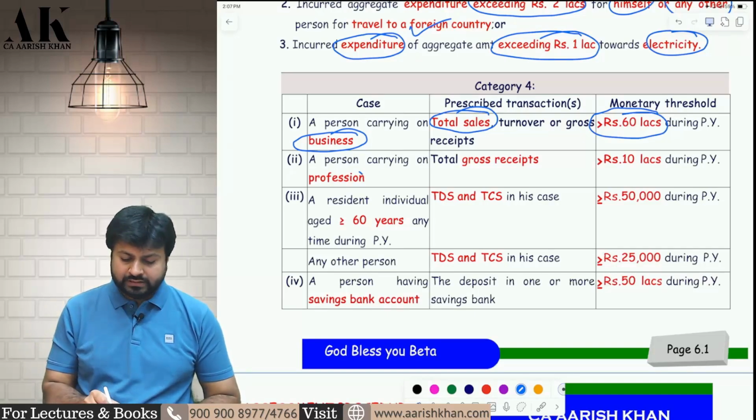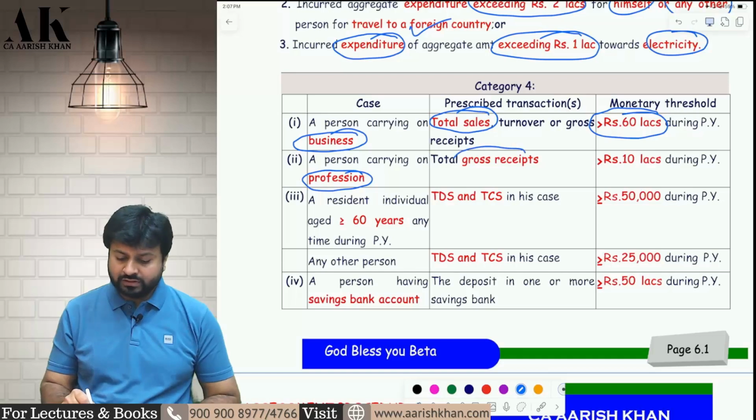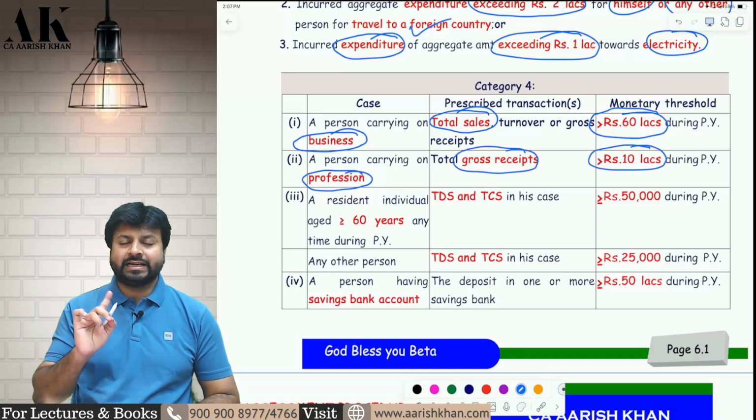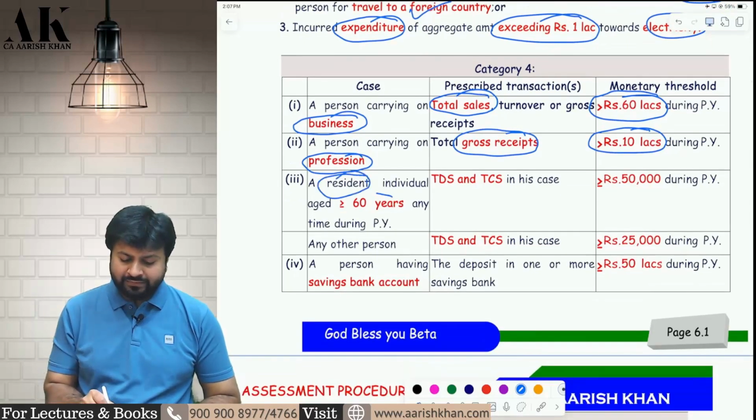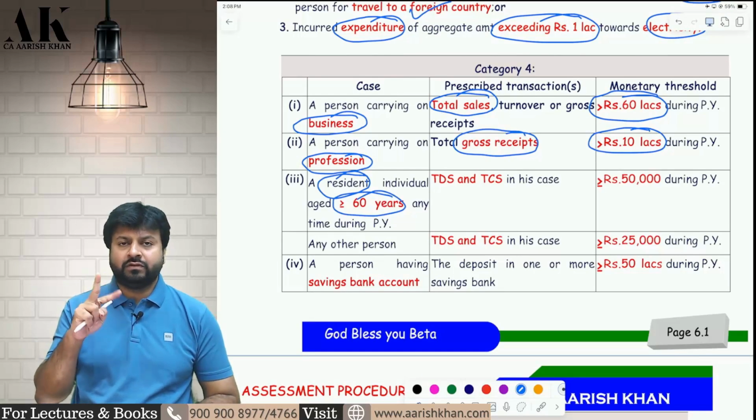Be very careful. Similarly, if you are doing a profession and your gross receipt is greater than 10 lakh rupees, on exactly 10 lakh rupees you are not liable to file the return. It has to be greater than 10 lakh rupees. Third, if you are a resident and a senior citizen, both conditions have to be fulfilled at the same time.